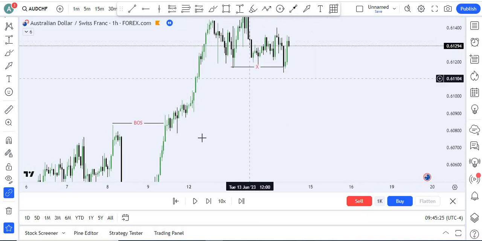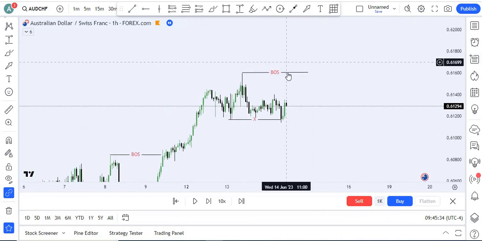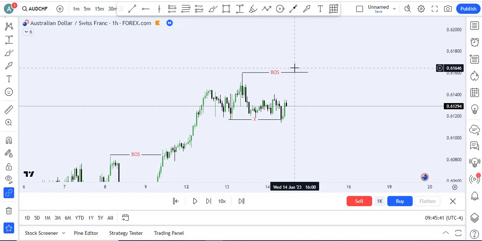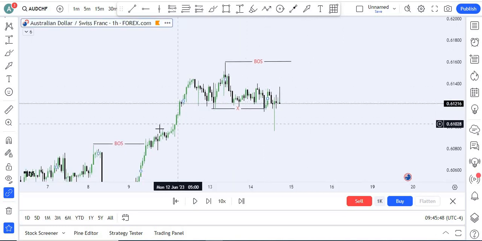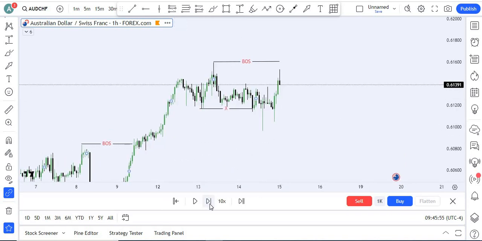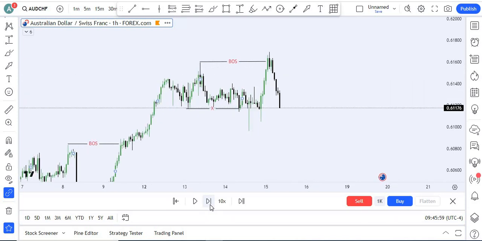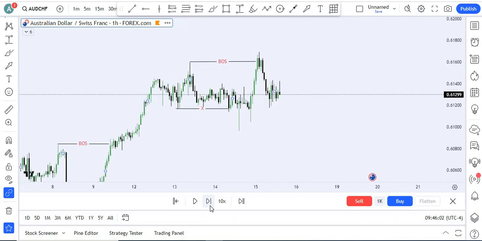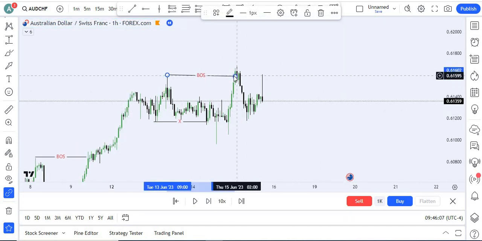Now if price comes downside and then breaks above this structure, this will be a valid break of structure. Price came and mitigated some unmitigated shadows and went upside. Just wait, because I will show you something after the change of character, since this is a bar play. Price closing above is a break of structure.